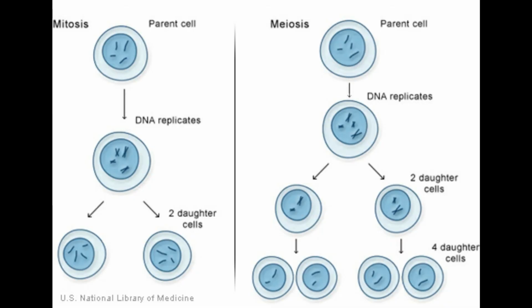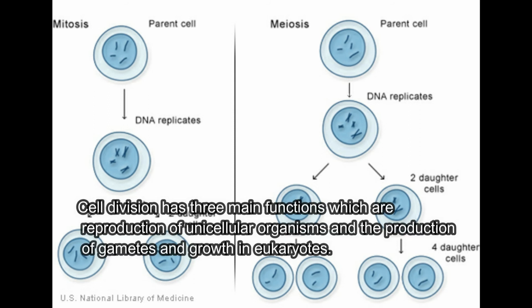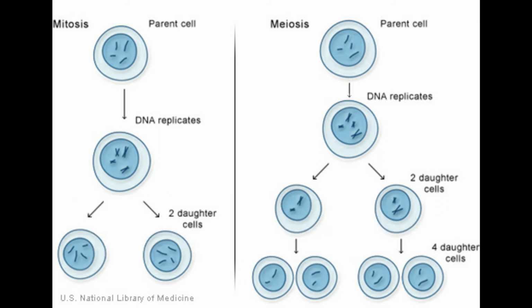What is the purpose of cell division? Cell division has three functions: reproduction of unicellular organisms, production of gametes, and growth in eukaryotes. The process of meiosis in eukaryotes produces sex cells, or gametes, with half of the chromosomes, just like what I discussed earlier, the complement of somatic cells.